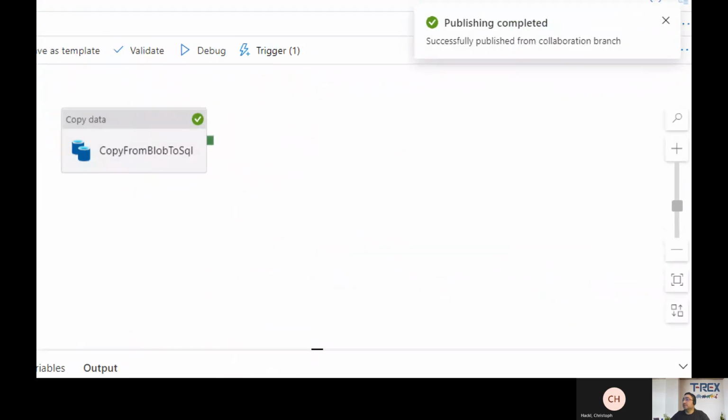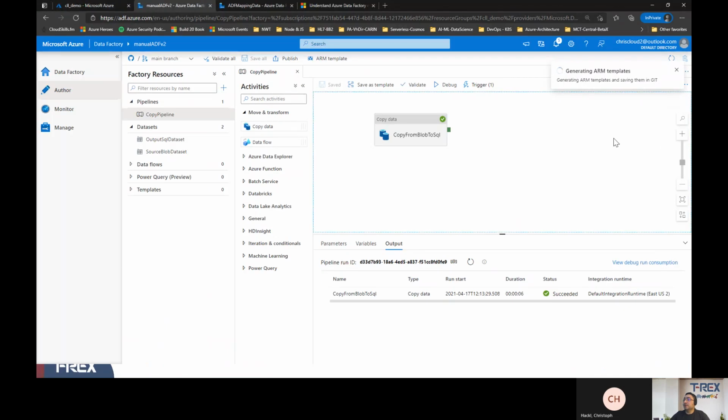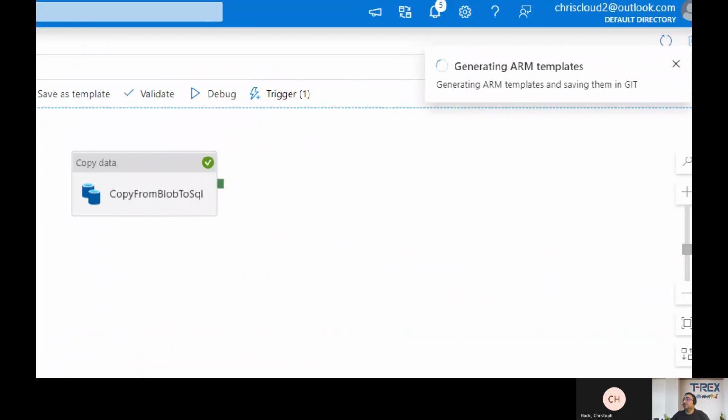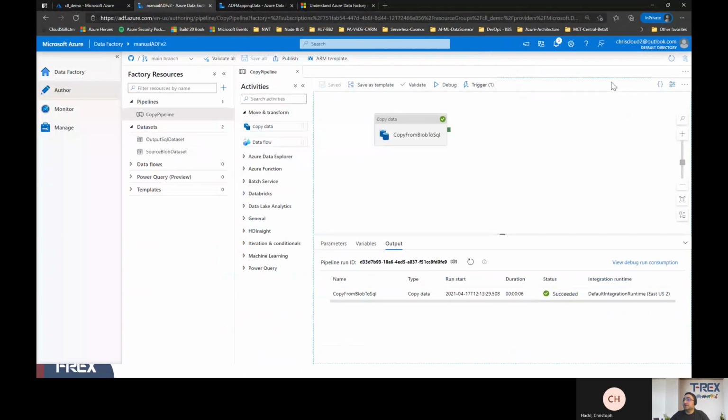Once the publishing is completed, you would get a notification on top, and it will generate an ARM template, which is another configuration of our pipeline in the GitHub repository, so that we can take that and recreate our pipeline easily without manually dragging and dropping and making all the changes. Once this is all done, let's click on refresh.